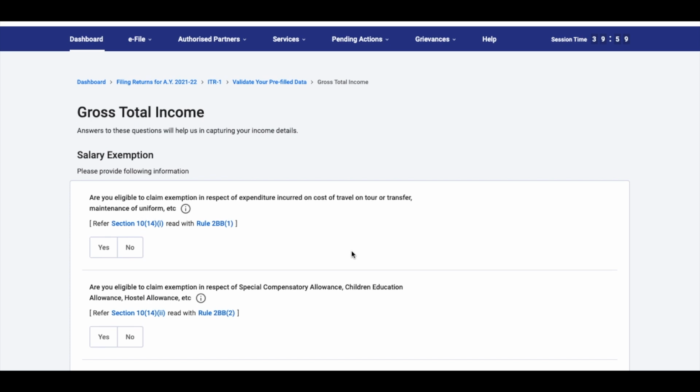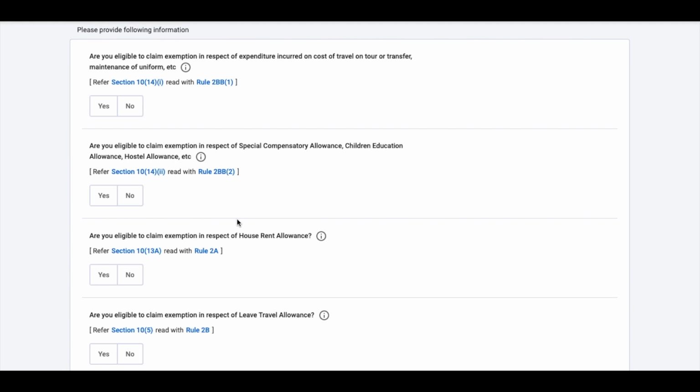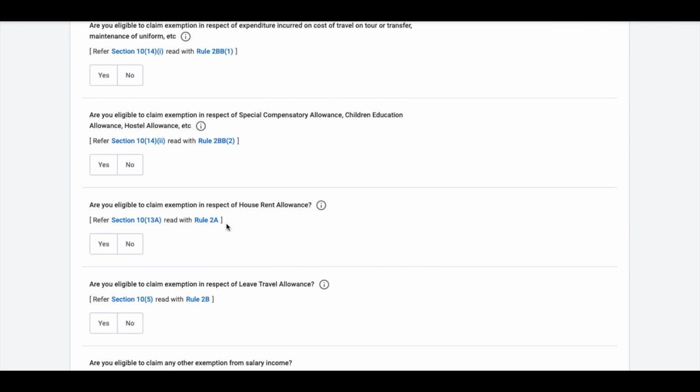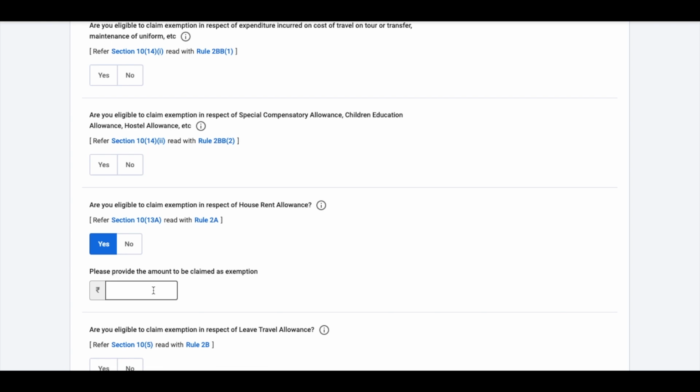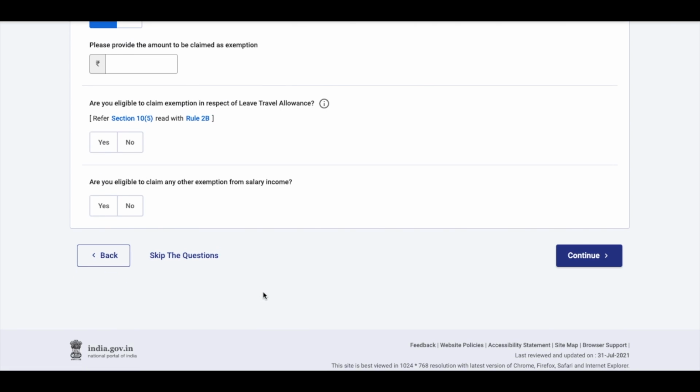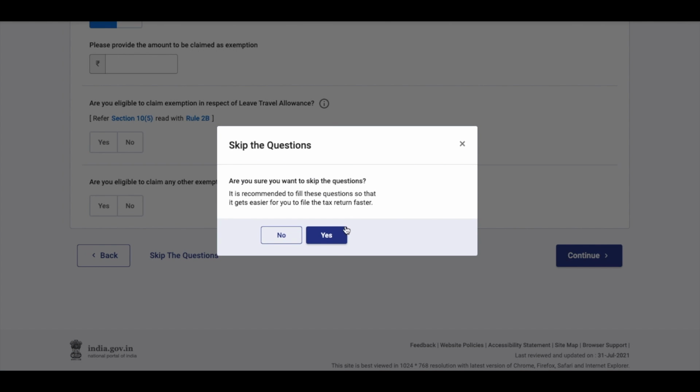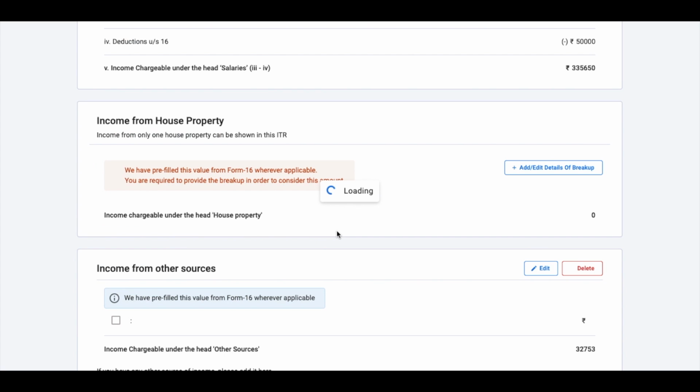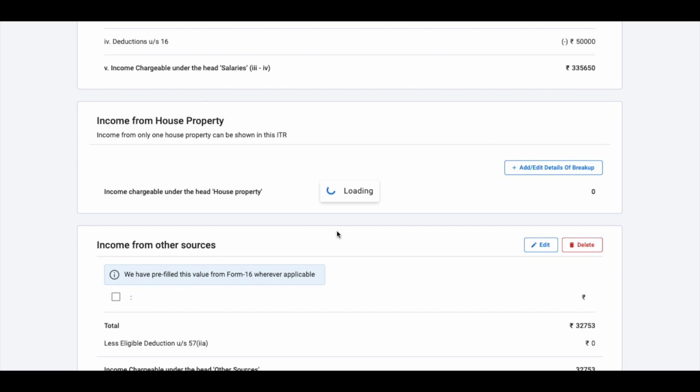The portal asks you a few questions. If you know the answer to these questions, you can answer them. So for instance, are you eligible to claim exemption in respect of house rent allowance? If you say yes, you can mention the details here so that it can be auto-filled for you in the return. However, if you want to fill these details as per your Form 16, I will suggest you can say skip questions and you can directly fill in the respective details in your form. You don't have to fill it in these questions.